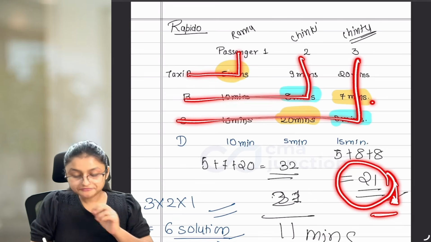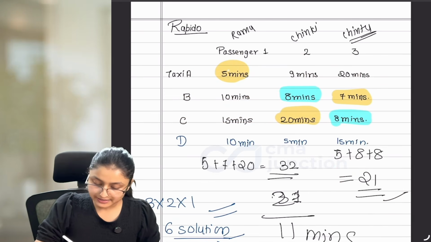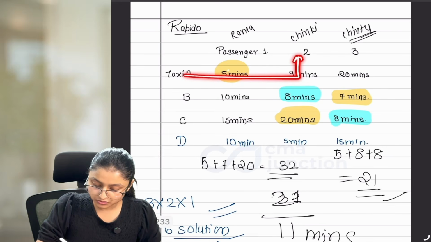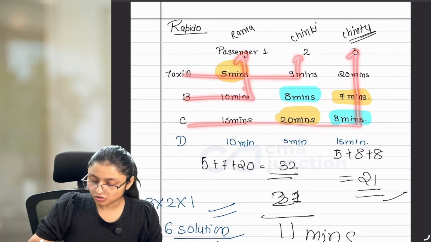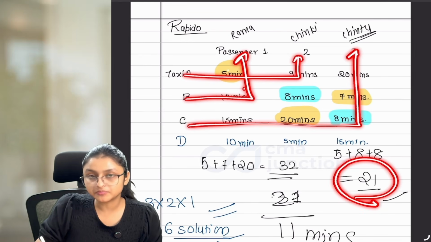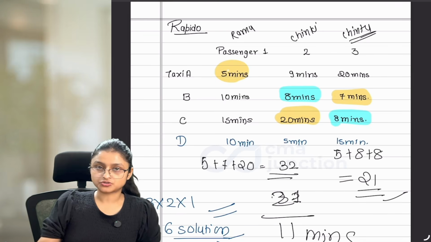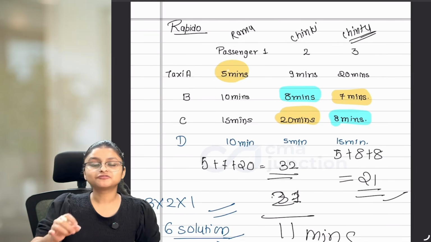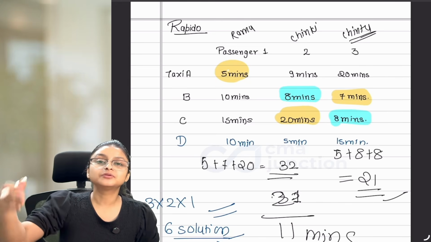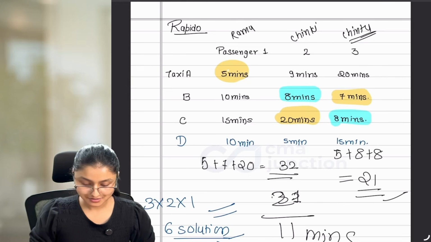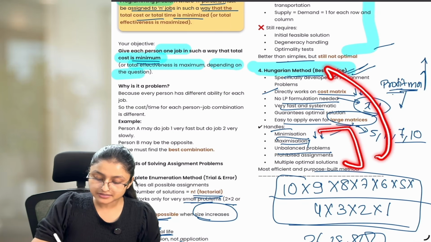If we can get this exact lowest time from other alternatives also, like let's say if taxi A is assigned to 2, B is assigned to 1 and C is assigned to 3, in this case also I am getting the exact same 21 minutes which was the lowest, then that is known as alternative solution. So with the help of this Hungarian method, we can find out all the alternative solutions which can be there for a particular question.